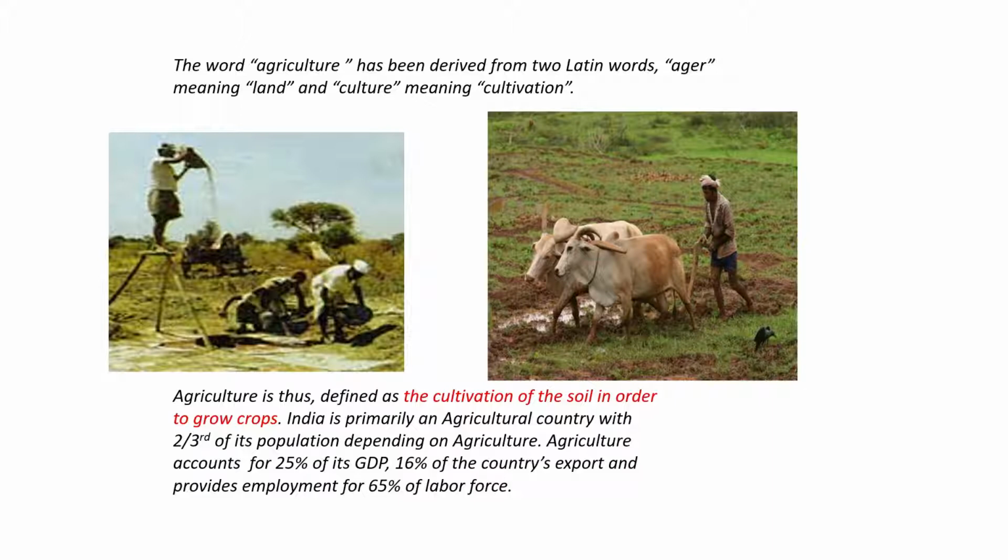India is primarily an agricultural country with two-thirds of its population depending on agriculture. Agriculture accounts for 25% of its GDP, 16% of the country's export, and provides employment for 65% of the labor force.